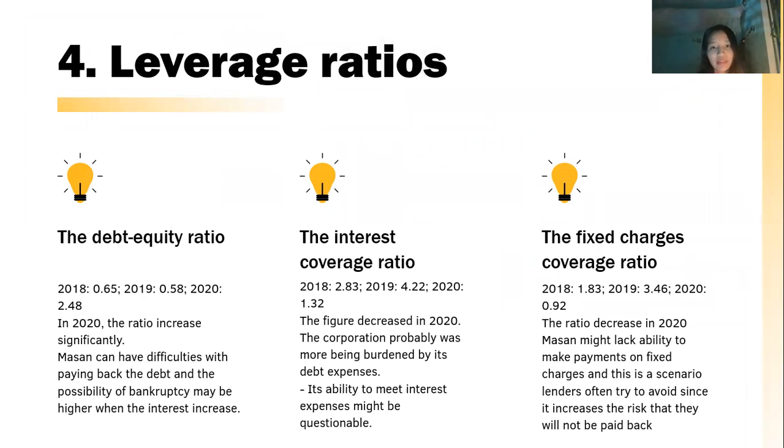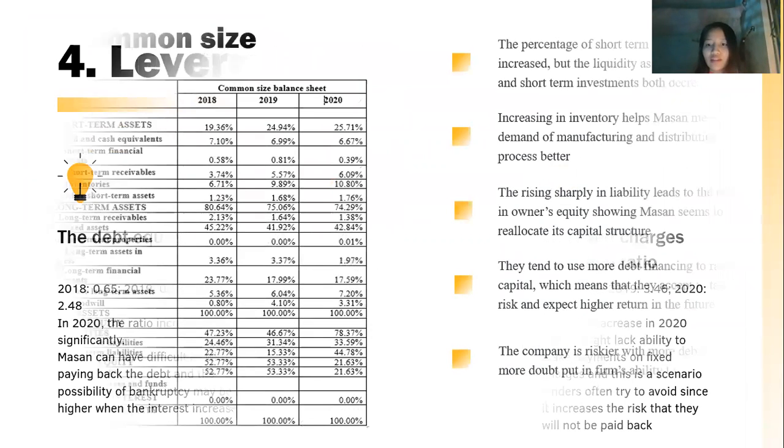The second ratio is interest coverage. This figure decreased in 2020, so the corporation was probably more burdened by its debt expenses. The last one is the fixed charges coverage ratio. This ratio decreased in 2020, so MASAN may lack the ability to make payments on the fixed charges.